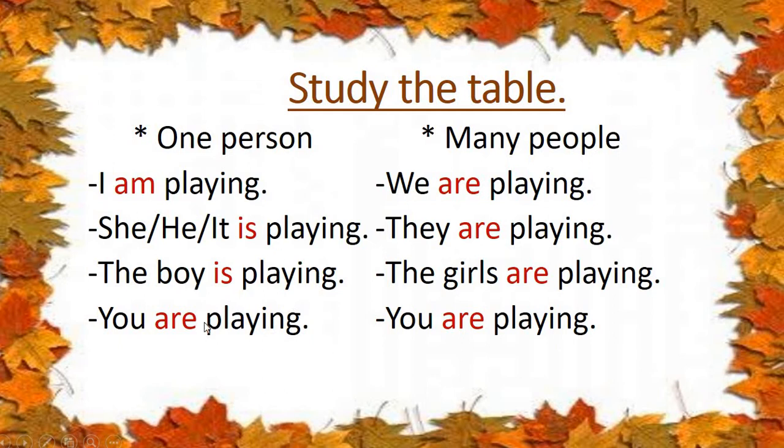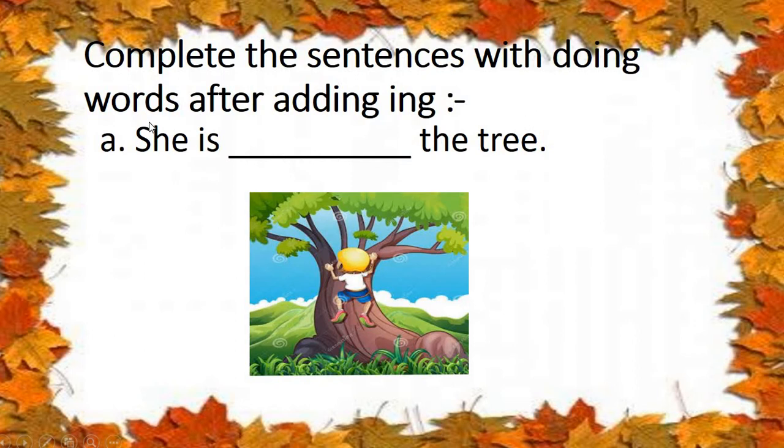Now see, we are playing. If more persons are there, many people are there, what do we have to use? We are playing. They are playing. The girls are playing. You are playing. See, we have done this. For your revision, I do it again.